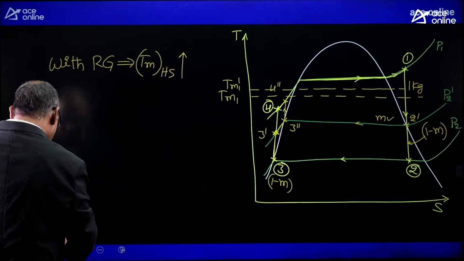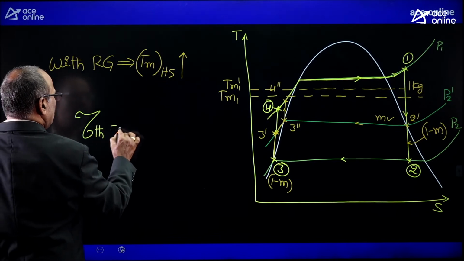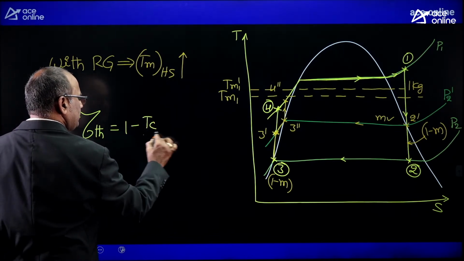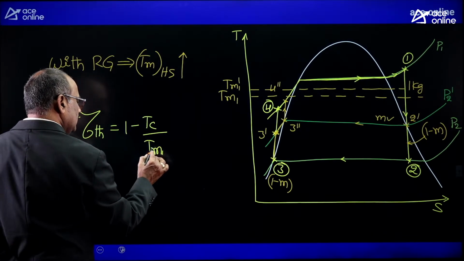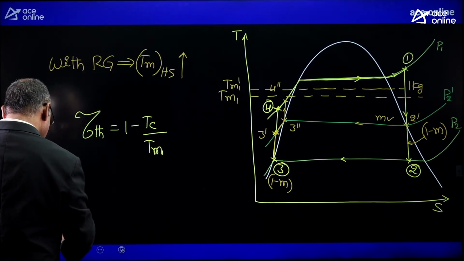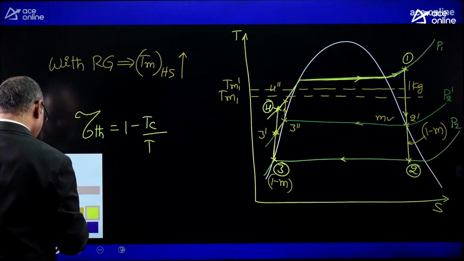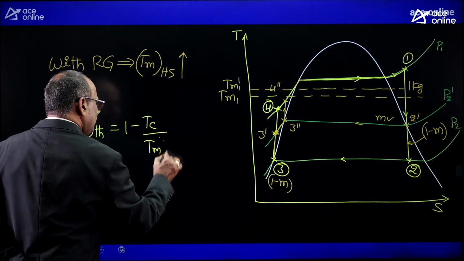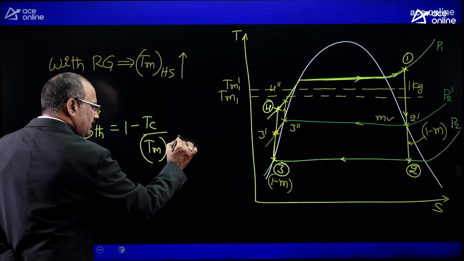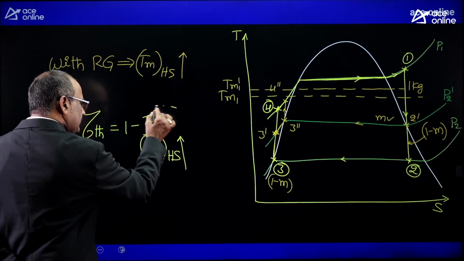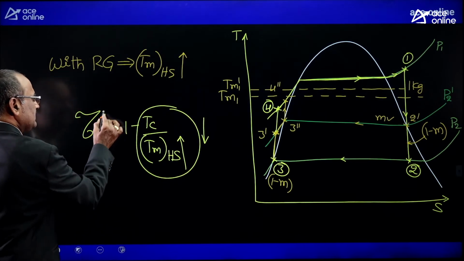Then what about the thermal efficiency? Thermal efficiency is equal to 1 minus condensation temperature divided by mean temperature of heat addition. So at constant condensation temperature, if the mean temperature of heat addition increases, this factor is decreasing, and 1 minus a decreasing value will increase the thermal efficiency.